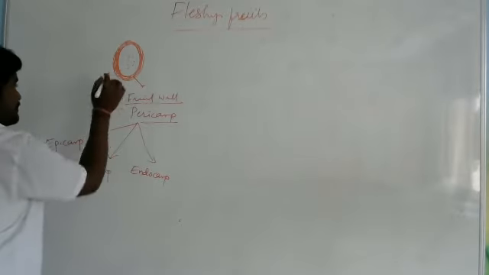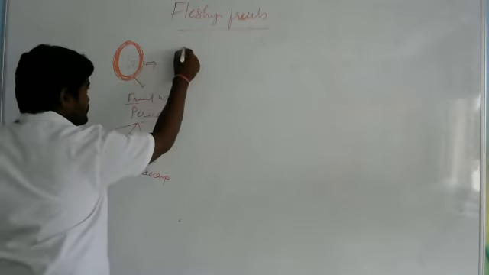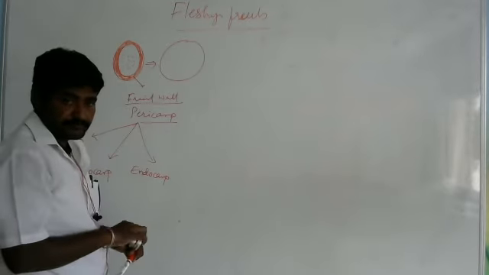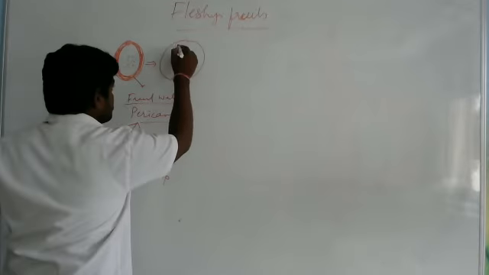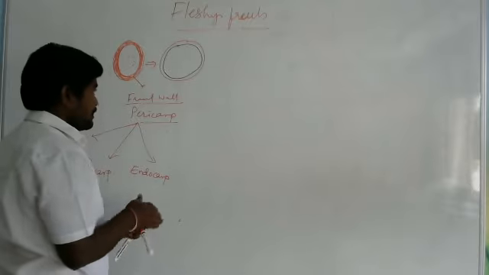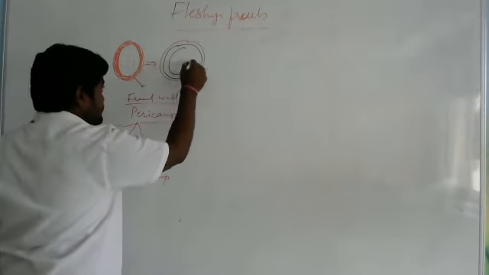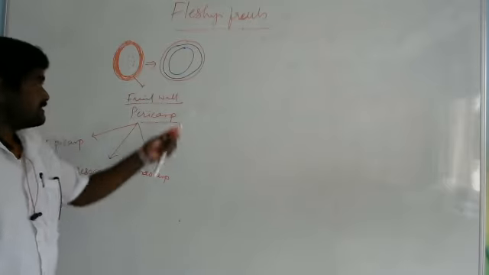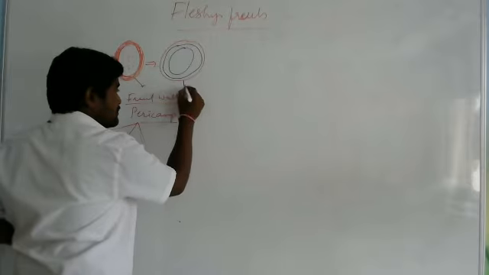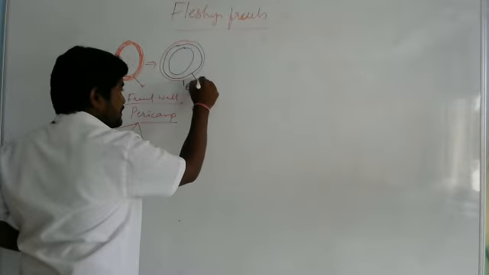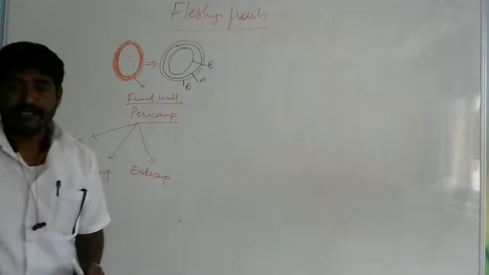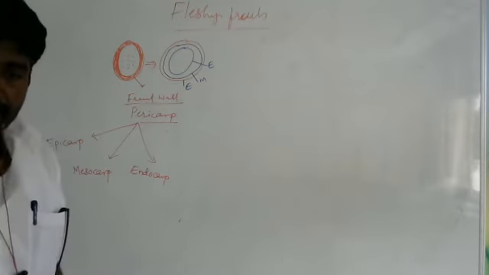Okay, right. Now I will show you the diagram. For example, it shows three layers. So this one is the epicarp, and the next layer is the mesocarp, and the third layer is the endocarp. So like this, three layers are present in the pericarp. The outermost layer is the epicarp, the middle layer is the mesocarp, and the inner layer is called the endocarp. Okay, is it clear? Right.